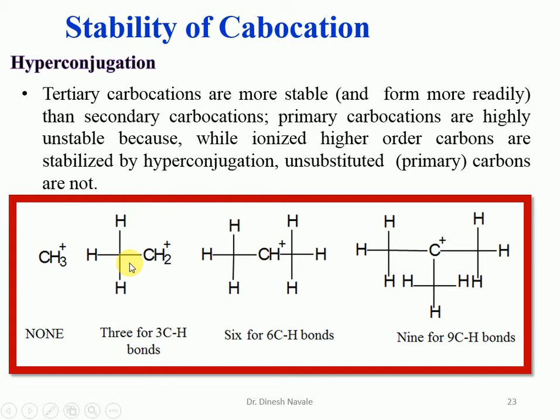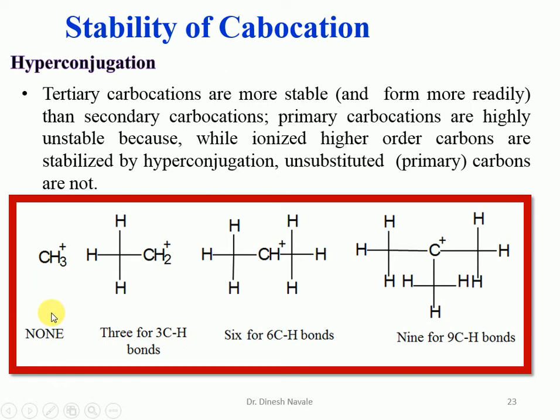So 3 hyperconjugation structures are possible. But in case of the methyl carbocation, no C-H bond is there next to the carbocation, so it is not going to show any hyperconjugation structure. And we can easily say that there are 9 hyperconjugation structures for tertiary carbocation, 6 for secondary carbocation, 3 for primary carbocation, and no hyperconjugation structure for methyl carbocation.